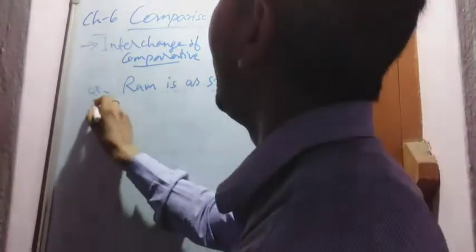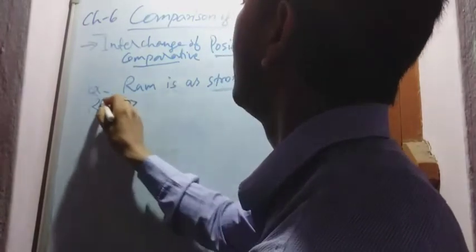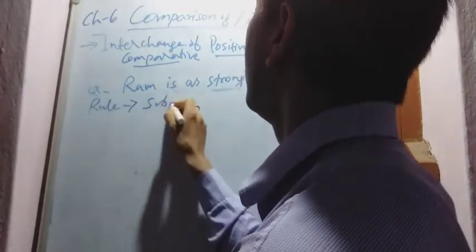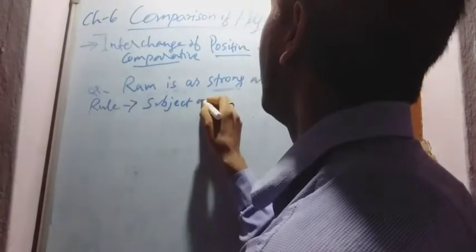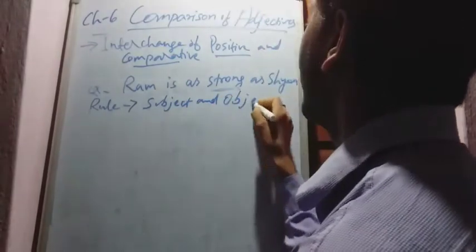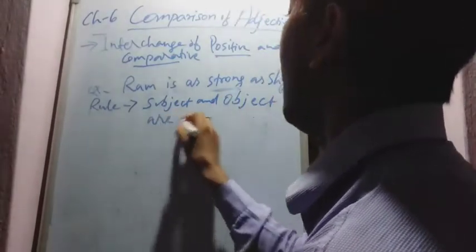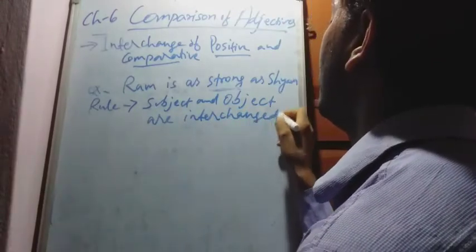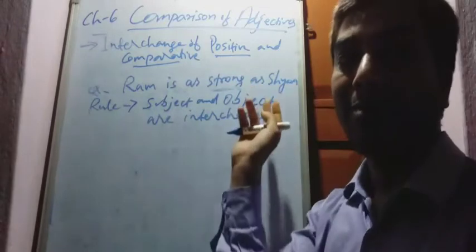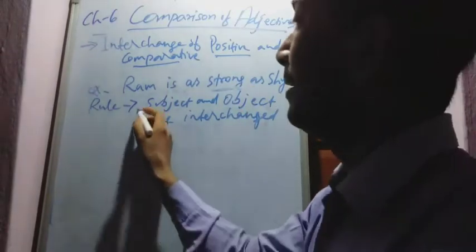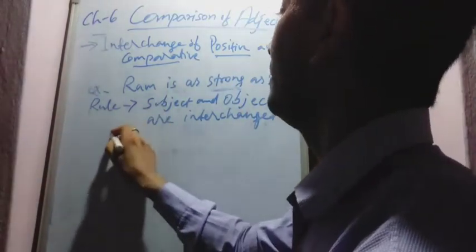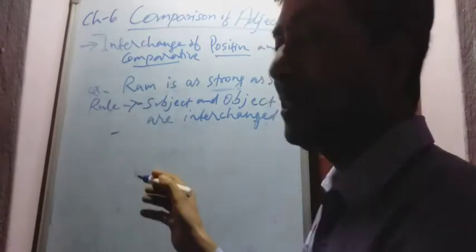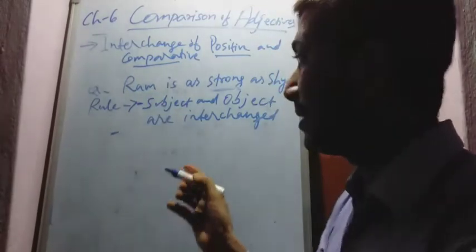The rule is that subject and object are interchanged. Subject becomes object and object becomes subject. And then positive and negative sentences are interchanged.